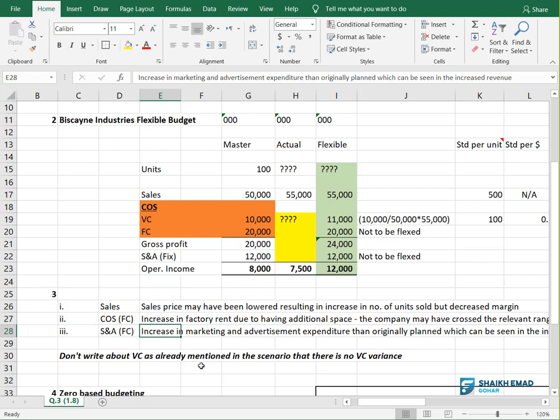Again, these are all possible reasons. We are trying to tell them. But again, my friends, the reasoning should be logical, because what is the logic we are trying to make? We are trying to make a logic that sales are going up, but income is going down. Why? Getting it? So we said, okay, we needed additional space. Our fixed cost have increased suddenly. It's called step fixed cost. Or we have done a lot of marketing expenditure, but the sales have not increased to that level in this year. Maybe next year it will increase more. Getting it?